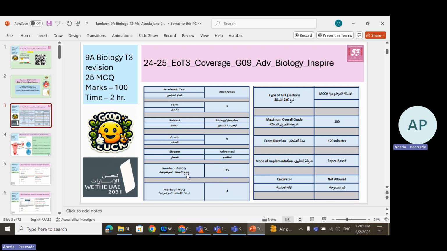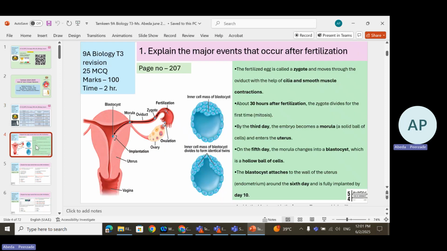Students sometimes ask whether we will have any writing question. So you don't have anything writing, you have multiple choice questions. So let us begin with the first learning objective for today's session.